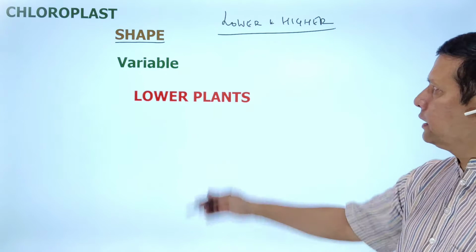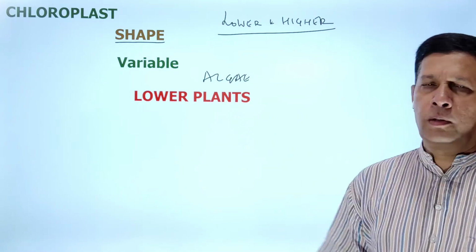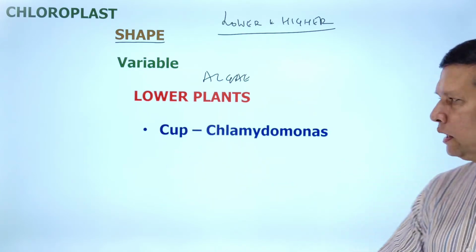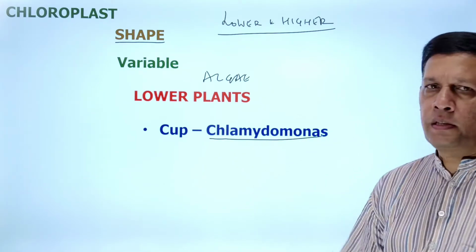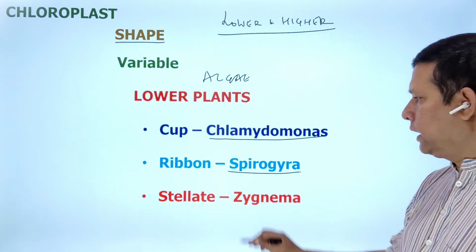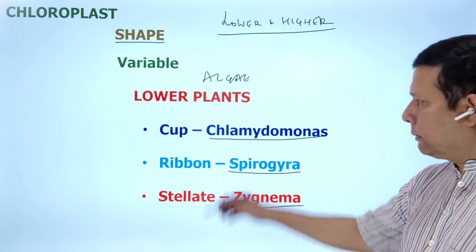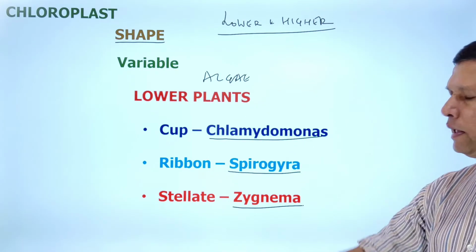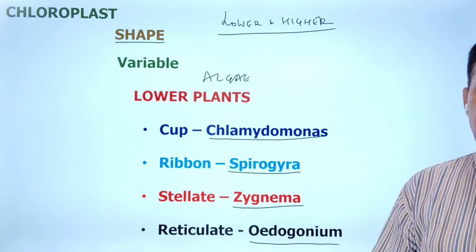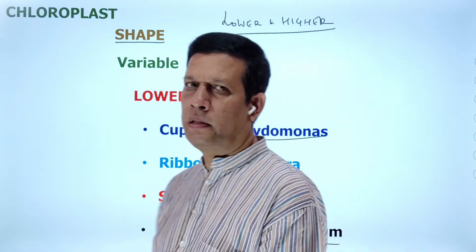Now coming to the lower plants, that means algae. In algae, chloroplasts are of different shapes. For example, cup-shaped chloroplast is found in Chlamydomonas. Whereas ribbon-shaped chloroplast, Spirogyra; stellate chloroplast, Zygnema. Some examples to understand the variety of chloroplast shapes. Reticulate chloroplast, example, Oedogonium. Different algae, different shapes of chloroplast.